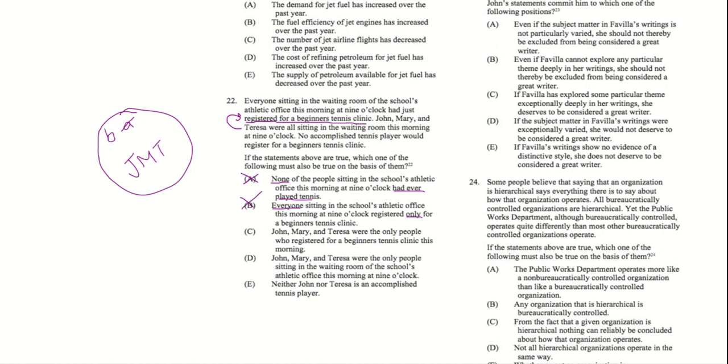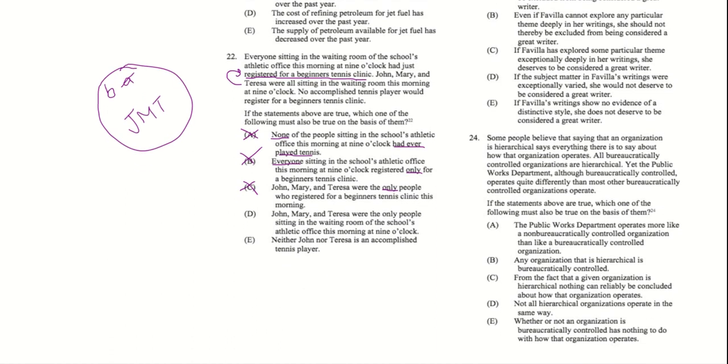C, John, Mary, and Teresa were the only people who registered for a beginner's tennis clinic this morning. Again, do we know that they were the only people who registered? No, not quite, right? We know that they were in the waiting room. We don't know if anyone else is in the waiting room. We don't know if there's people outside of the waiting room who maybe could have registered for the tennis clinic. So C is also not a good option. It's also a little bit too strong and specific.